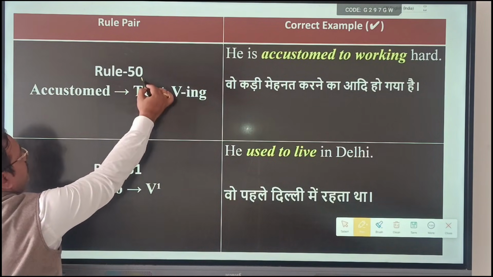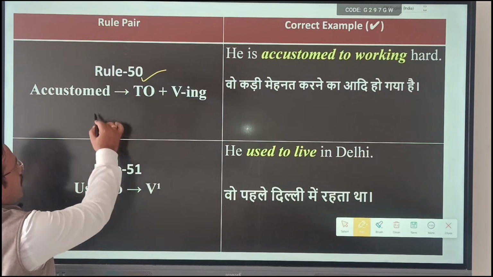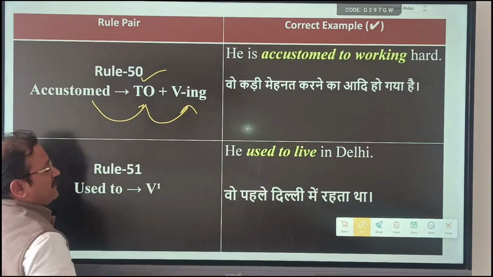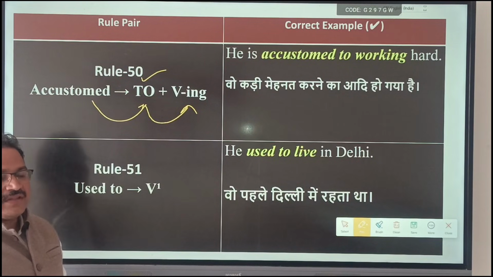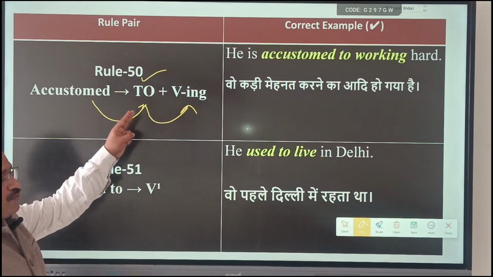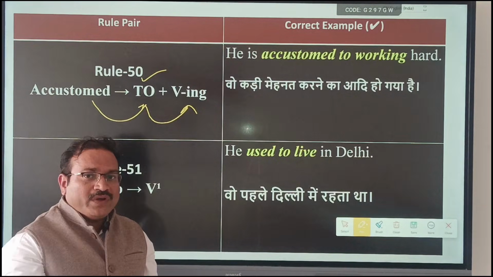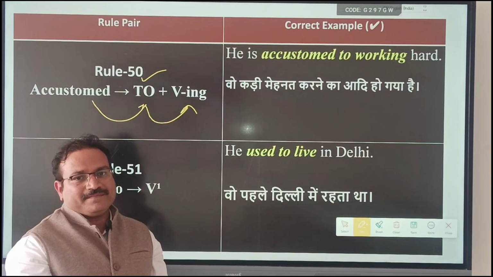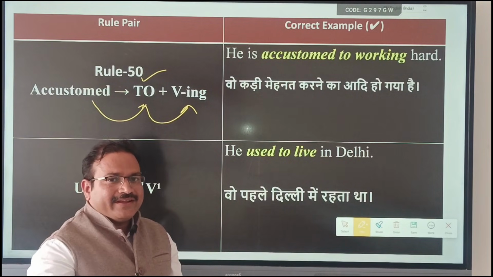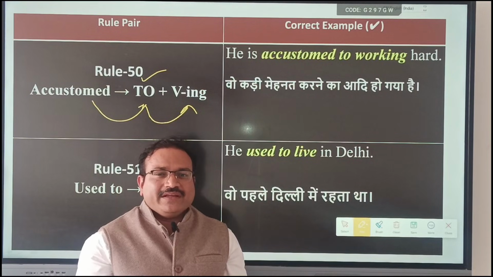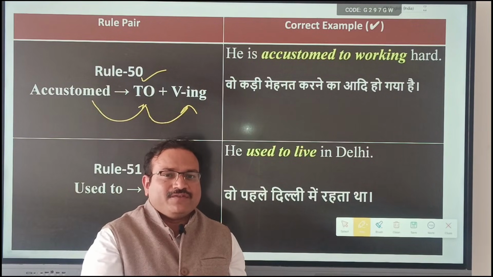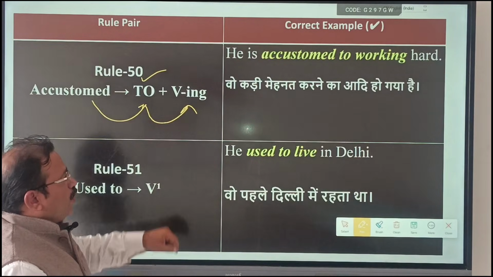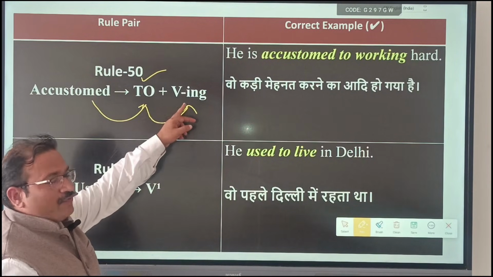Now rule number 50. Accustomed to with verb with ing. Accustomed is followed by to with verb ing. Generally, to infinitive is followed by original verb V1. But here accustomed to will be followed by verb with ing.